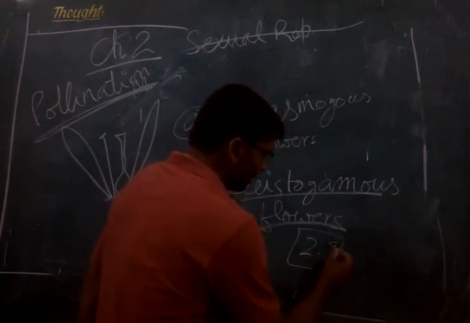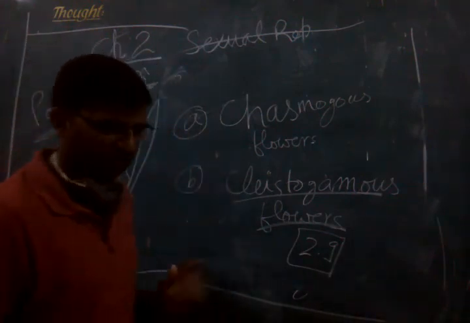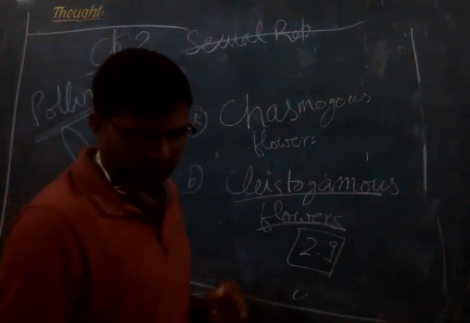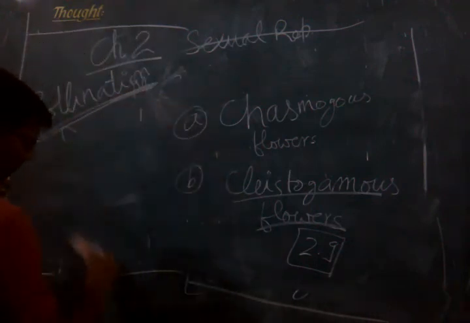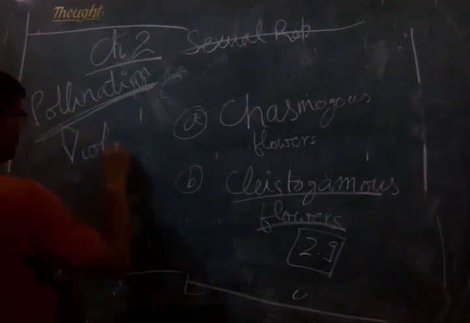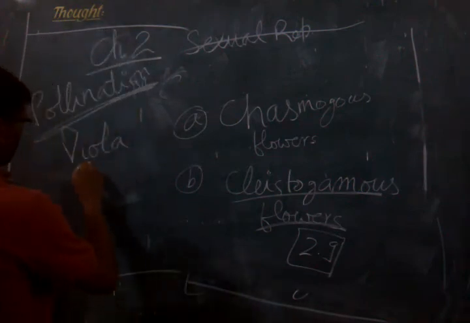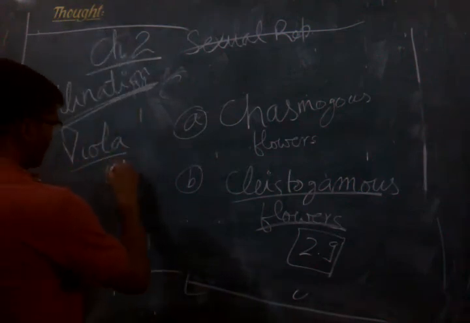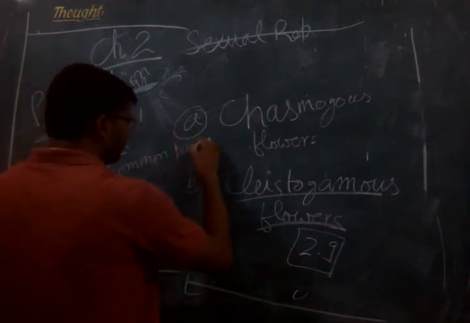You must see this, as there is a very clear representation of clistogamous and chasmogamous flowers. In some plants, for example, Viola, which is also called common pansy. Viola is the scientific name, and it is also called common pansy. It's all given in your textbook.